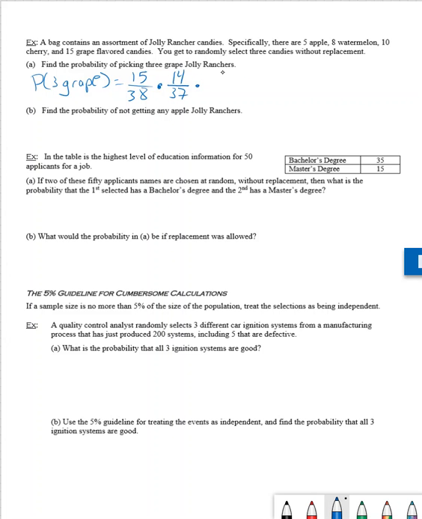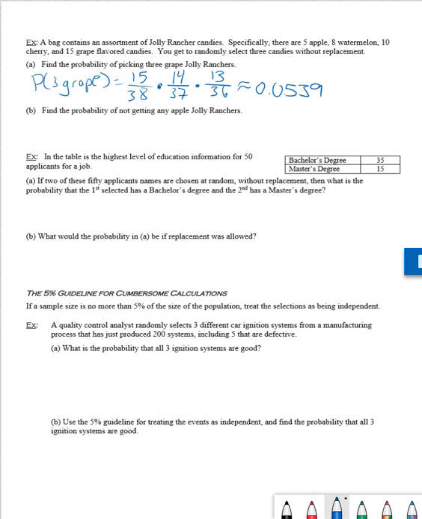The next probability is going to be that after we've selected the first 2 to be grapes, we only have 13 grapes left over out of the remaining 36. And when we multiply all of this, we should get an answer that's approximated by 0.0539.